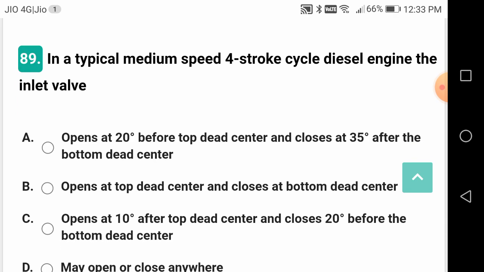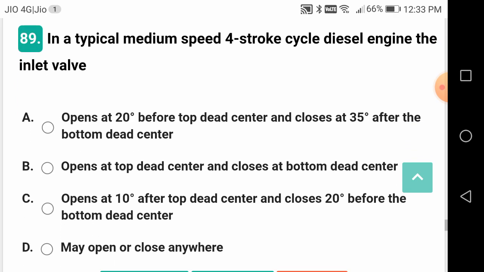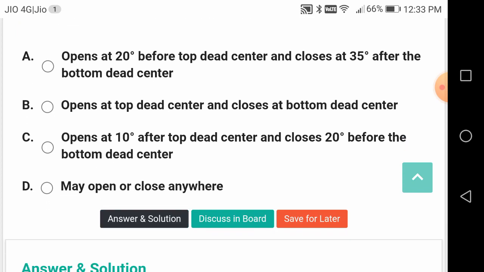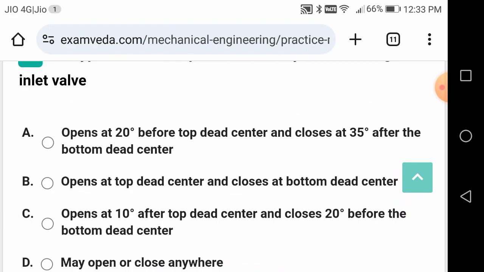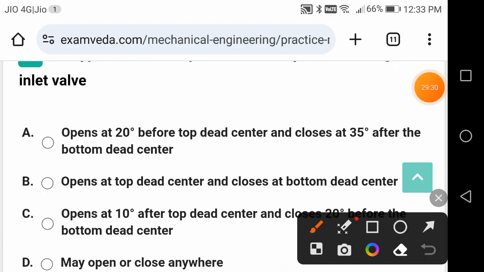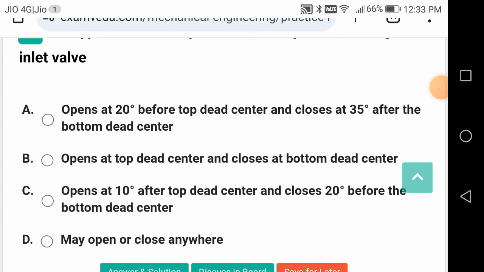In a typical medium 4-stroke diesel engine, once again, it is the valve timing diagram. The inlet valve opens at 20 degrees before TDC, that means top dead center, and closes at 35 degrees after the BDC, bottom dead center. Remember these values without fail.